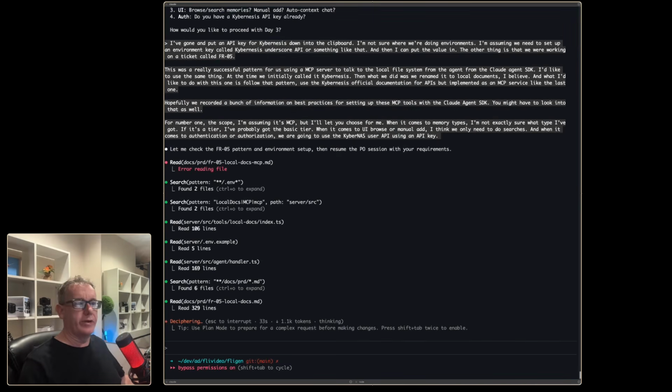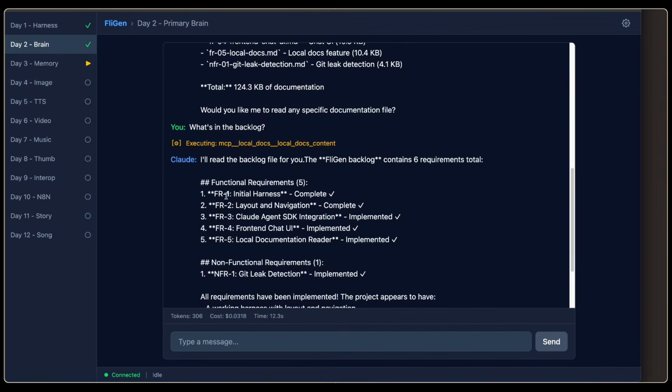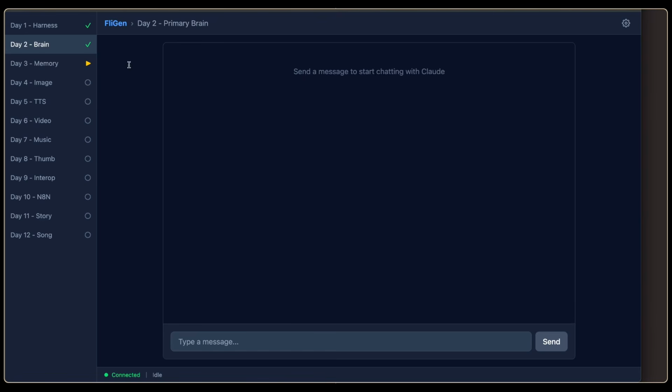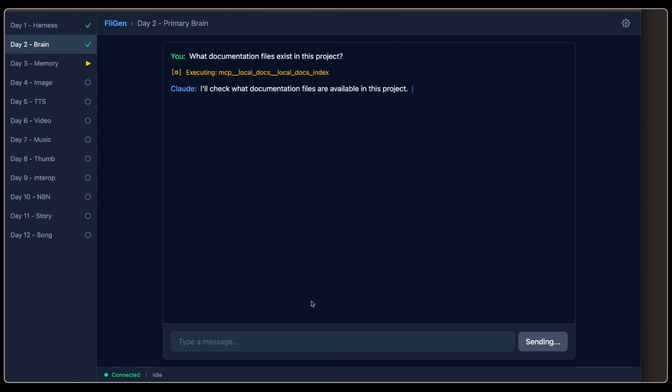While it's going through and figuring things out, let's just come back to what we had done before. So I'm just going to copy that particular question and we'll refresh. If we press enter, this should still be working. And one of the things we'll notice is that there should be a yellow message saying MCP local docs.